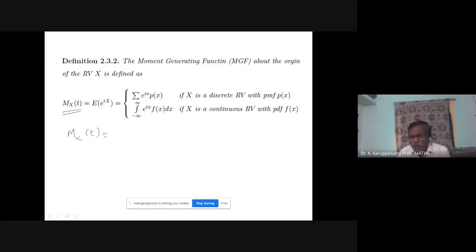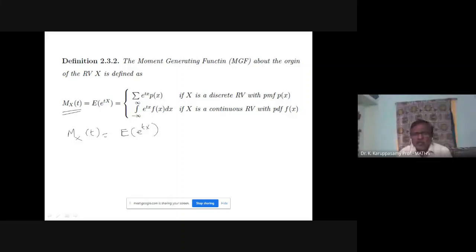Your answer will be in terms of t. What is the definition of the moment generating function? It is the expectation of e power tx.